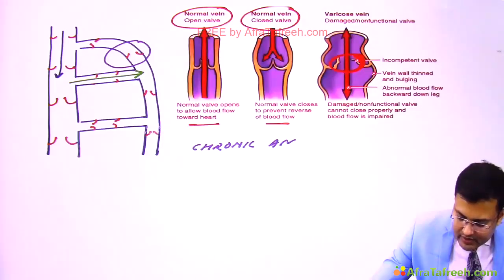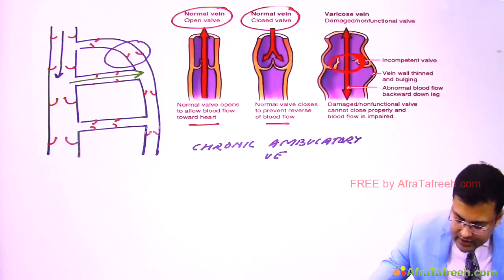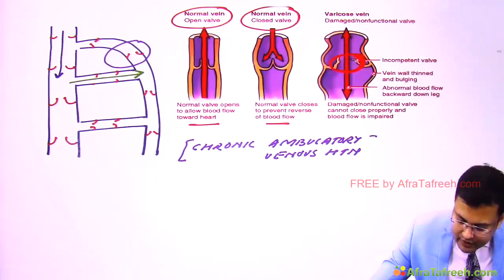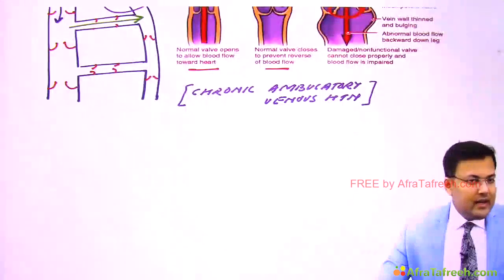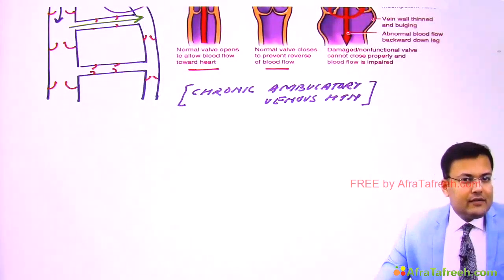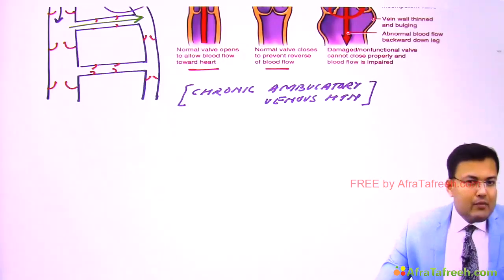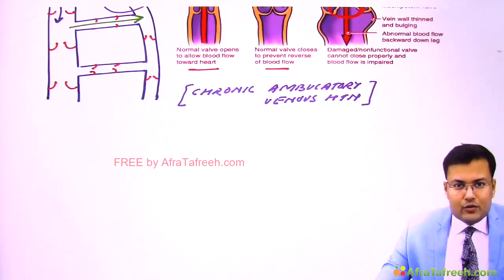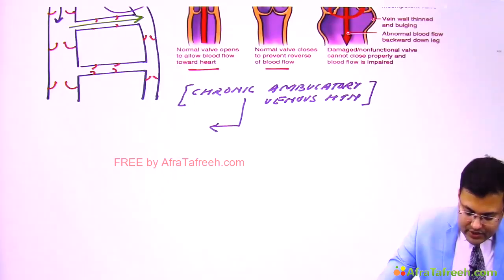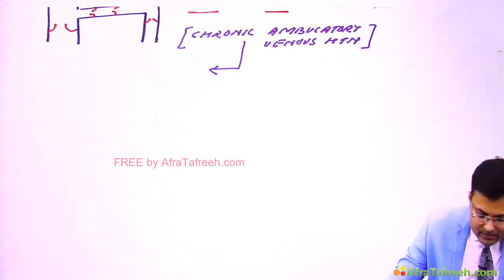So there is chronic ambulatory venous hypertension, and it is responsible for the complications in varicose vein. Initially, it was said that the fibrin cuff theory and WBC migration theory were responsible for complications. Those theories are not accepted nowadays. So it is chronic ambulatory venous hypertension which is responsible for the complications of varicose vein. So what are the complications of varicose vein? See the complications.